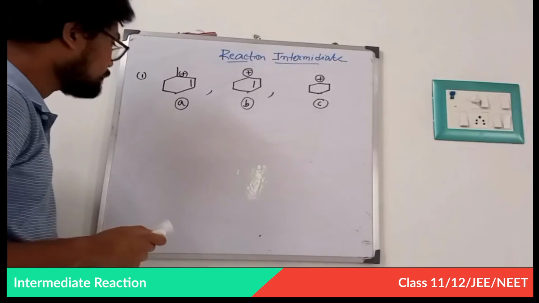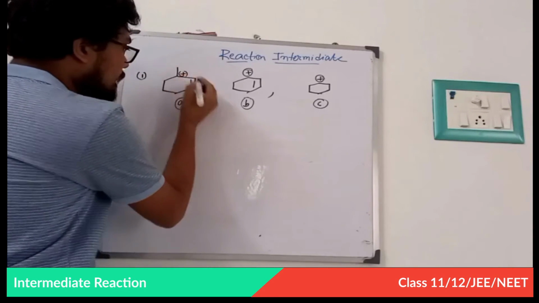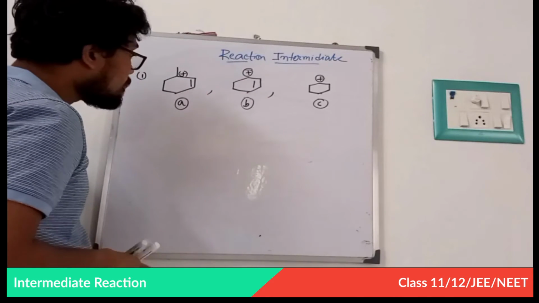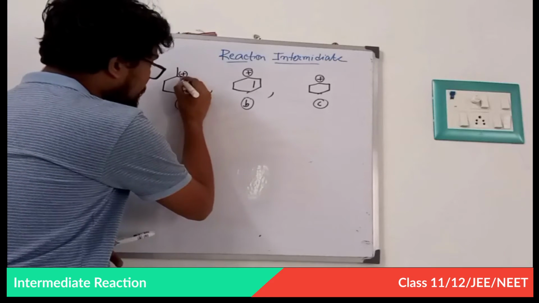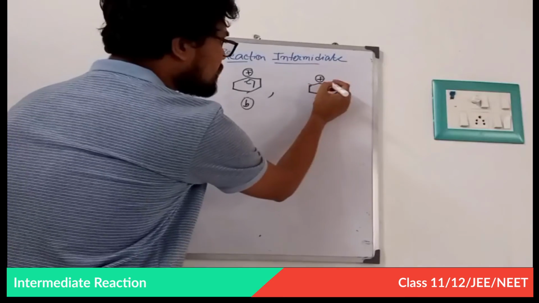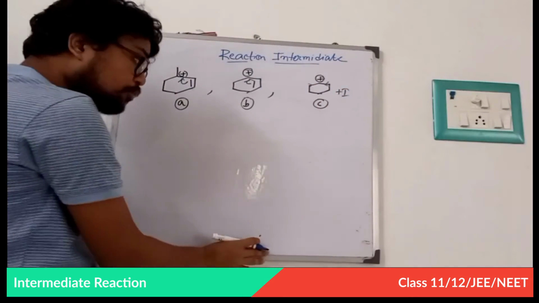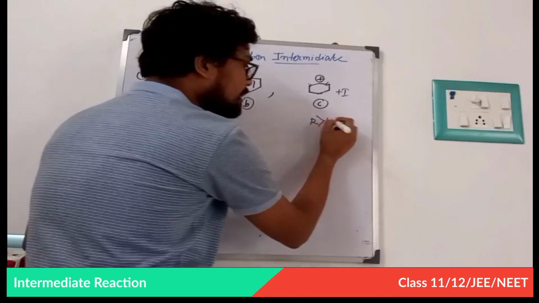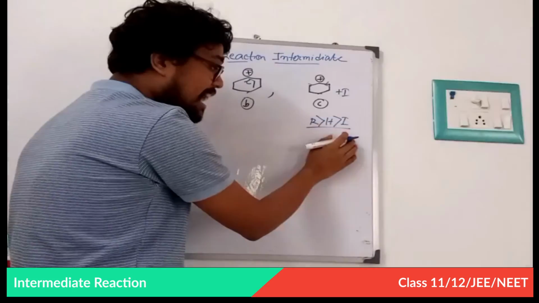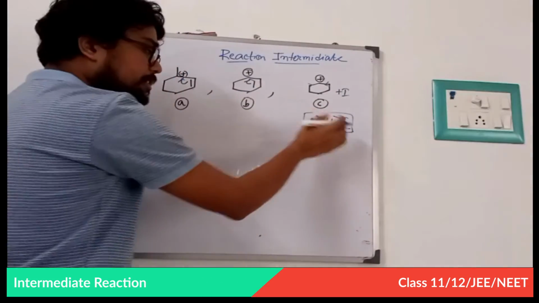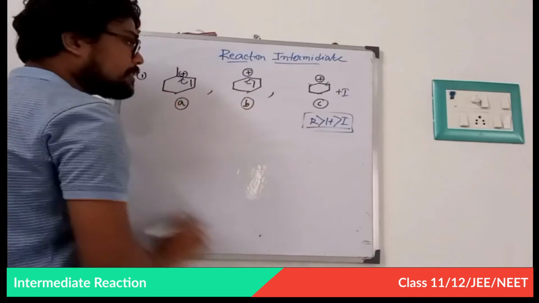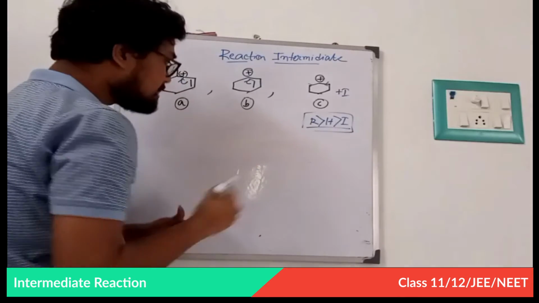Now this is the first question. Listen very carefully, look very carefully and listen also. This carbocation and this carbocation are stabilized by resonance, but in this one there is no resonance. There is only a plus I effect, and we know the order is R greater than H greater than I. Resonance has a higher effect than hyperconjugation, and hyperconjugation has a higher effect than the inductive effect. This is the order. Now these two have a plus R effect, and this one has no plus R effect. That is why C is the least stable.